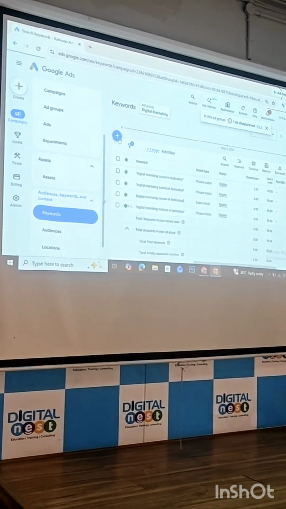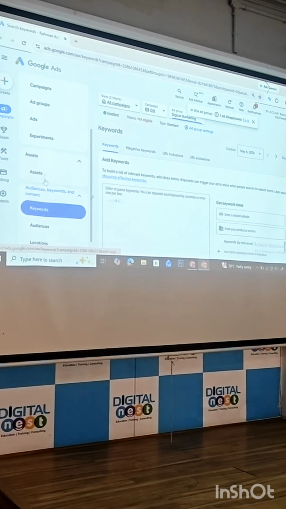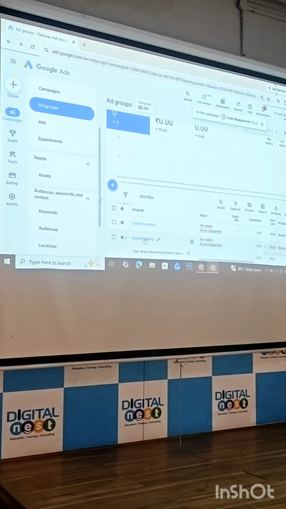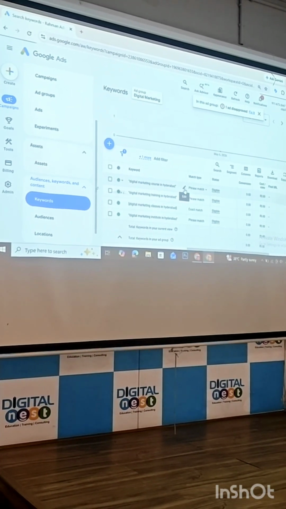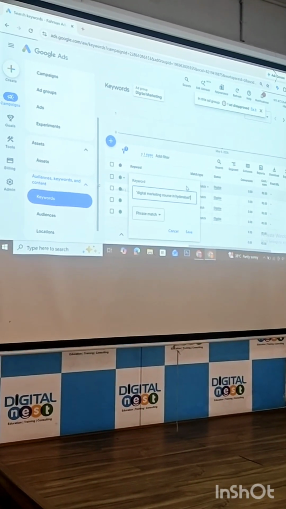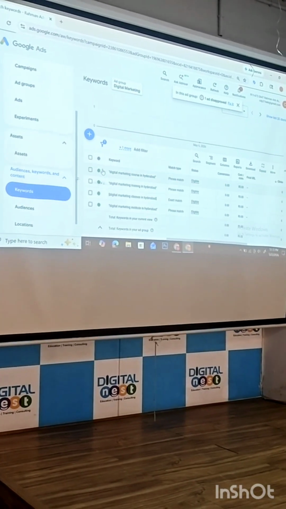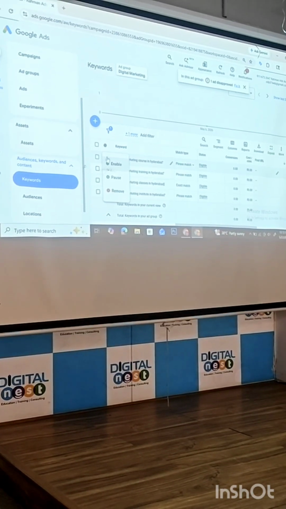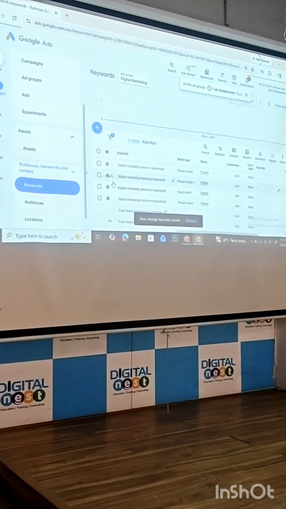I want to remove this keyword from the ad. Settings. Any one of the keywords I want to remove. How to remove it? Settings, edit, then remove. Then it will ask you to remove or pause. You can pause. Okay.